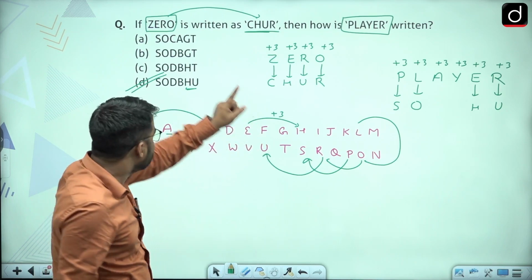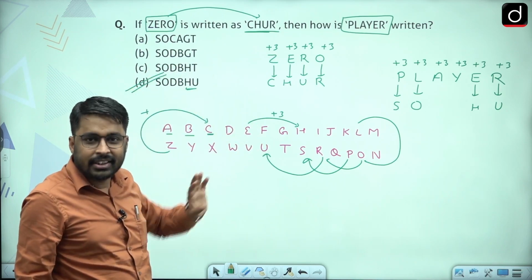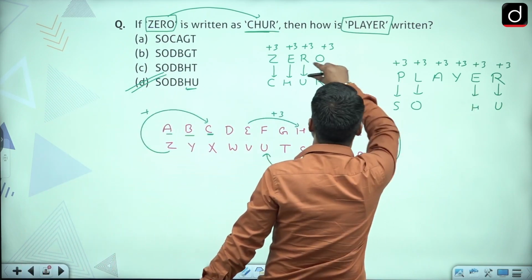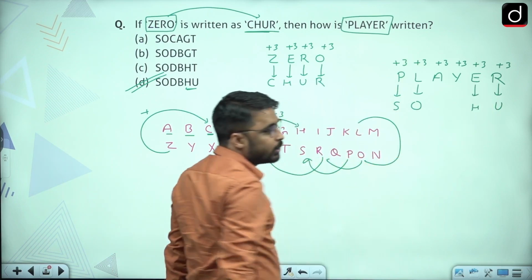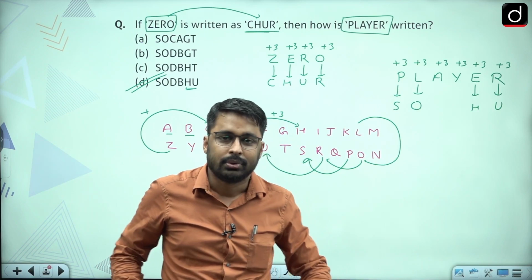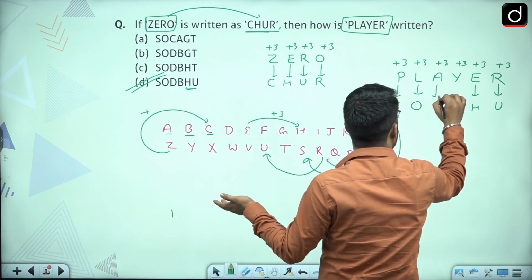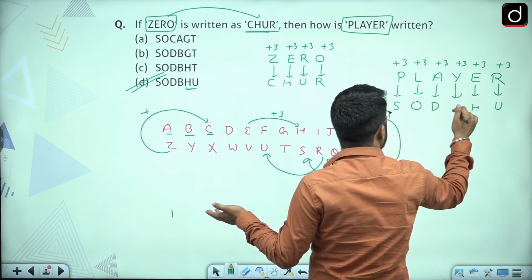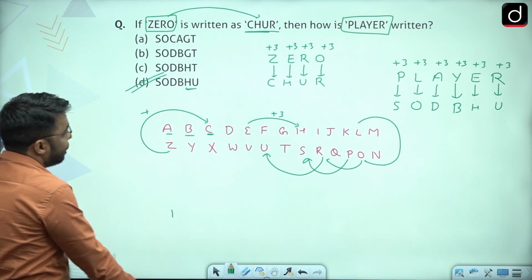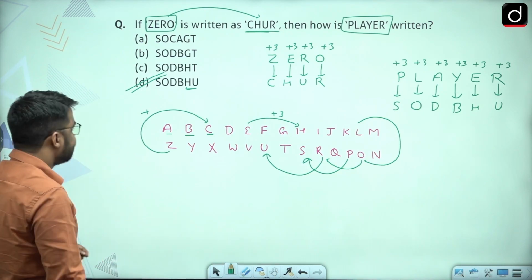Right, and suppose I use my presence of mind and read my options, this would be a 15-second question, because I will be looking out that since the gap is constant for the last 2 letters, at constant gap, the code will be H and U. Right, and there was only one option. Now for the remaining letters, you can see the gap from A at +3 gap, it will be D. From Y at +3 gap, it will be B. So this will be your complete answer, like this.